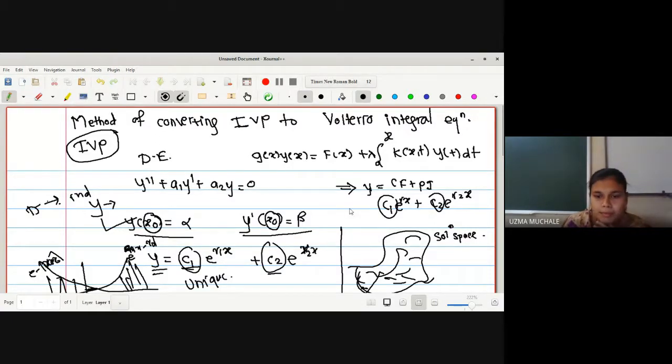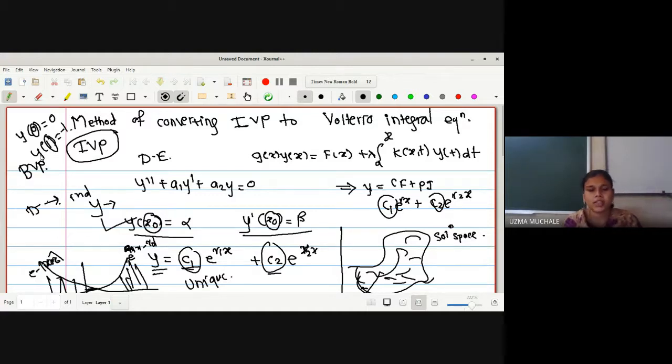Sometimes if you come across problems to solve, at that time we may have y of 0 is equal to 0, say y of 1 is equal to minus 1. So at that time we have different values of the independent variable x. So this type of problem is called a boundary value problem.